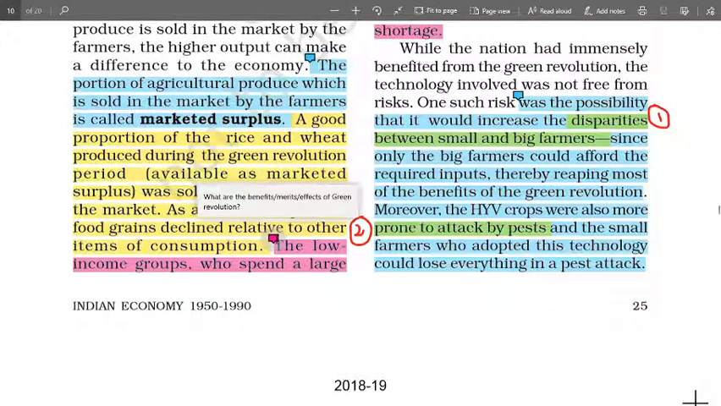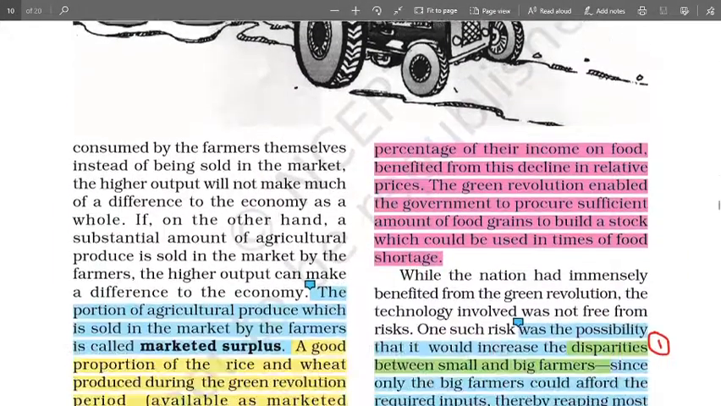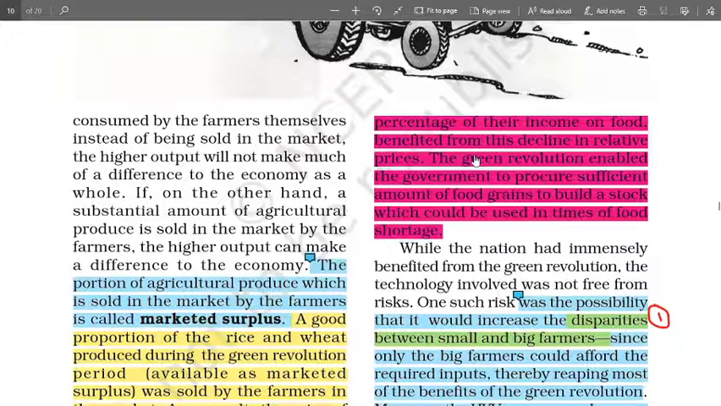Okay, so let's now look at the benefits, the merits, the positive effects of green revolution. With the emergence of green revolution, number one, the majority of people who are poor, who spend more of their income on food, benefited from this decline of the agricultural product prices. Prices have fallen down, it has become cheaper to buy. So that's why it's more affordable to them.